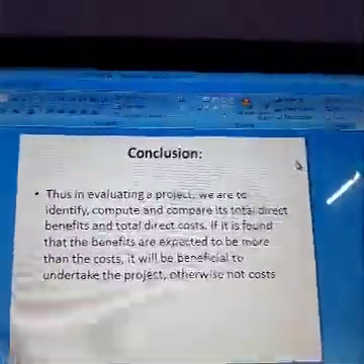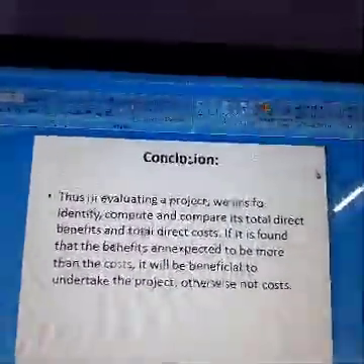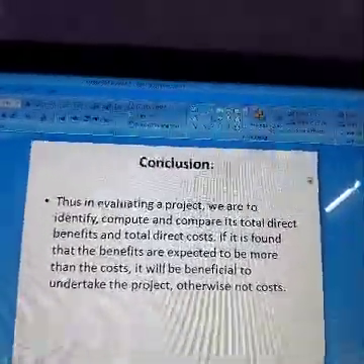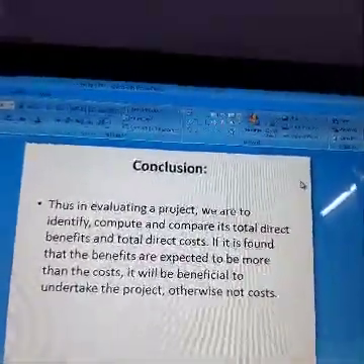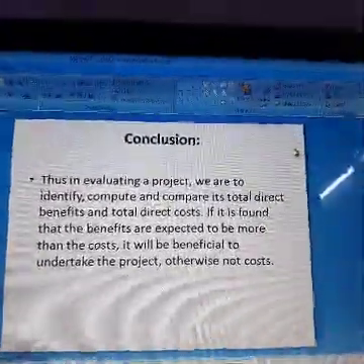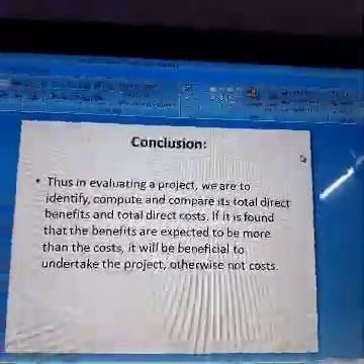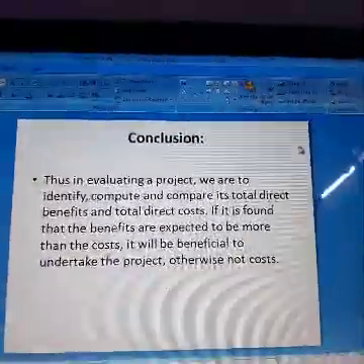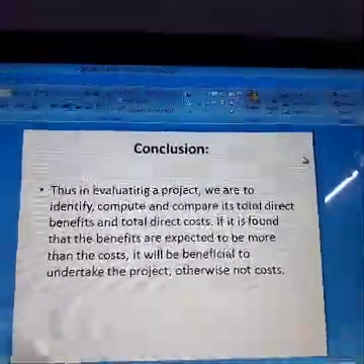Conclusion: thus in evaluating a project, we are to identify, compute, and compare its total direct benefits and total direct cost. If it is found that the benefits are expected to be more than the cost, it will be beneficial to undertake the project rather than not.